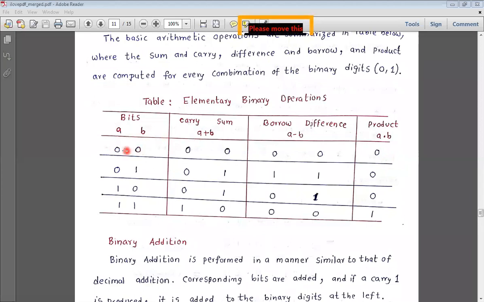And here we have shown the product. When you multiply two binary numbers, if both are 0, the product is 0. If one is 0 and the other is 1, the product is 0. If the first one is 1 and the second is 0, the product is also 0. If both binary bits are 1, then only the product is 1. In other cases, the product is 0. When you multiply any number with 0, the product result is 0. If at least one number is 0 in the product, then the product is 0.